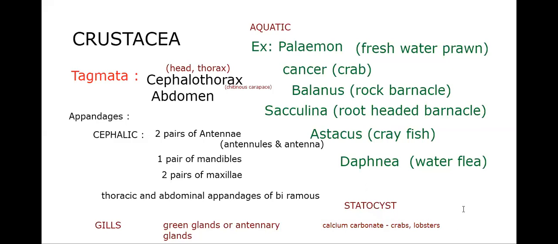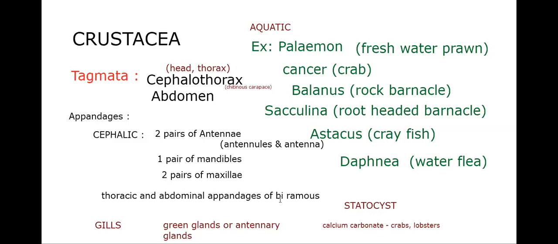Then, the remaining: we said cephalic region has 2 pairs of antennae, antennules and antennae, which is a unique feature of class Crustacea. Then 1 pair of mandibles, 2 pairs of maxillae. The thoracic and abdominal appendages are biramous, which is very important.